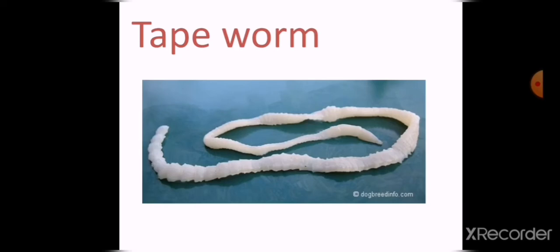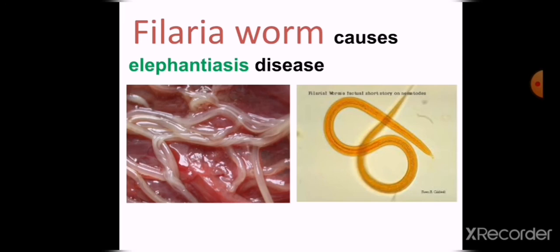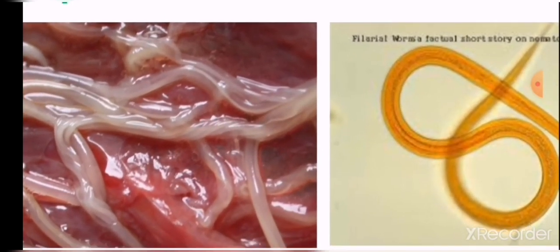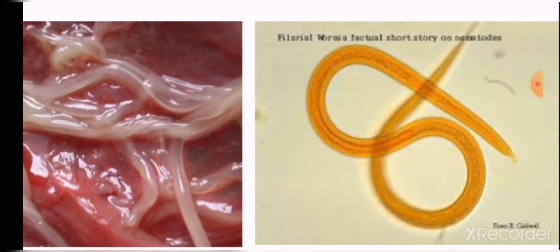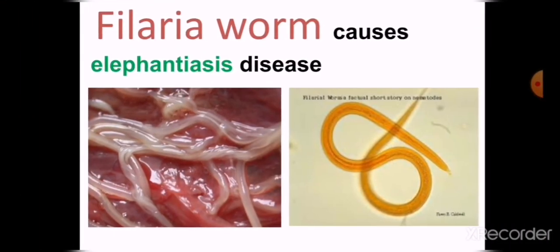Like the tapeworm and the filaria worm. And filaria may cause the elephantiasis disease. This is the shape of the filaria worm. It causes the elephantiasis disease.